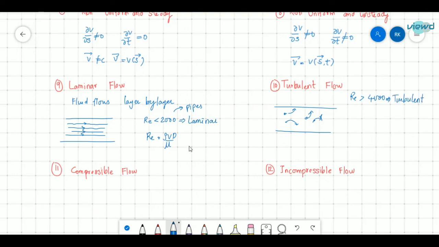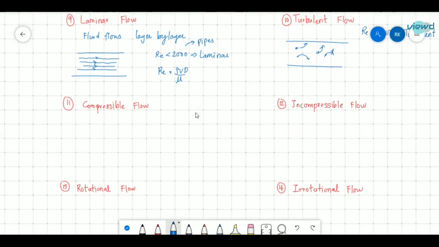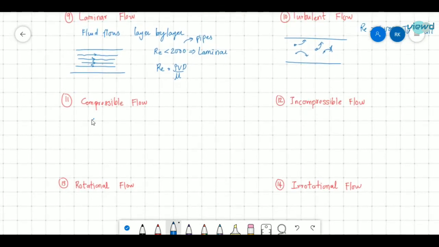And next is compressible and incompressible flow. In compressible flow, if density is not constant, the fluid may be compressed. So compressible flow is referred to gases. So if density is not constant, it is compressible flow. What is incompressible? Incompressible means the density will not change. So the density is constant. If the fluid density is constant, then it is called incompressible flow.